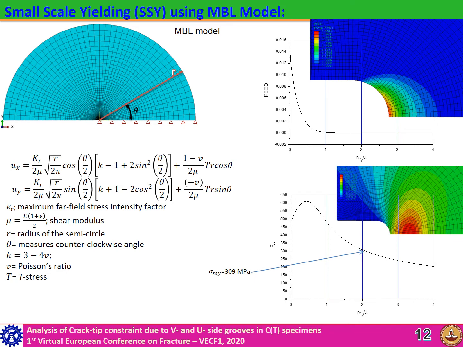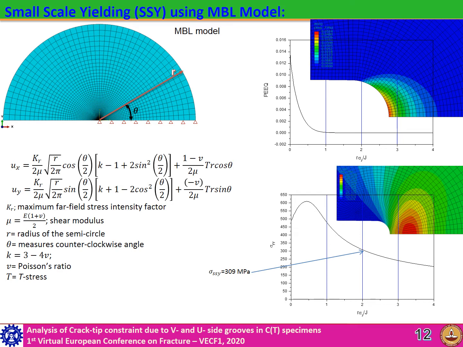0.2 micron crack tip radius is applied. The perimeter of the semicircle is divided into 50 divisions and displacements are applied in all nodes in x and y directions as per the equations below, where K is the stress intensity factor, r is the radius of the semicircle, theta measures counterclockwise angle, and T stress is taken as 0.